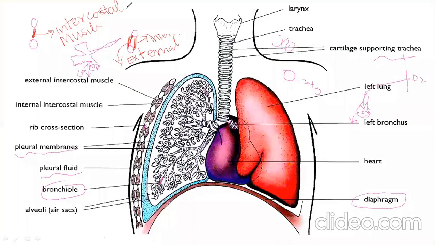Boys, remember the region above the larynx, that's called what? Pharynx. Up to the pharynx, the food and gas will come. But after that, the oxygen will move toward the larynx, right? And the food will move toward the food pipe. Is it clear?